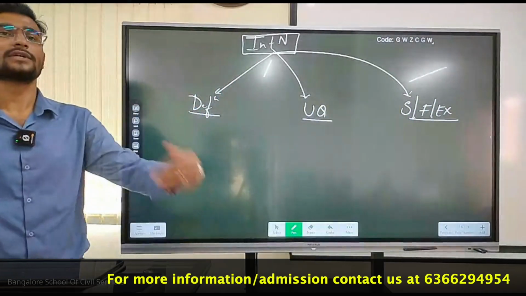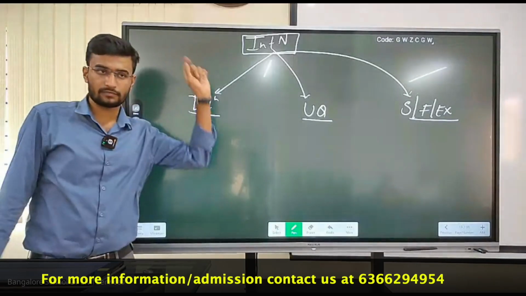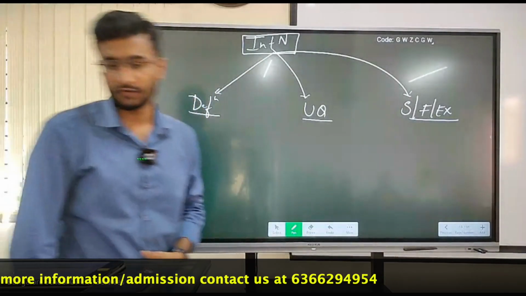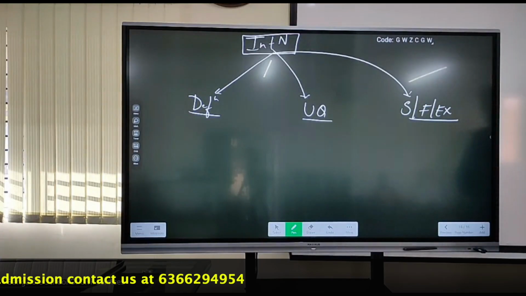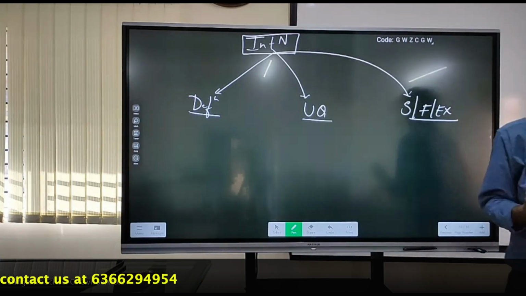Now, what is the definition of agriculture? At least all students should already know.